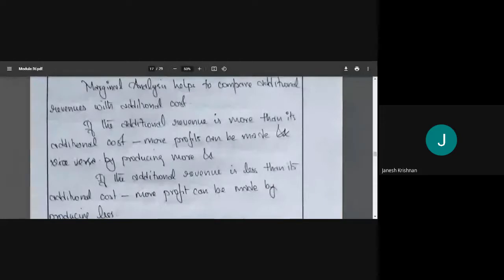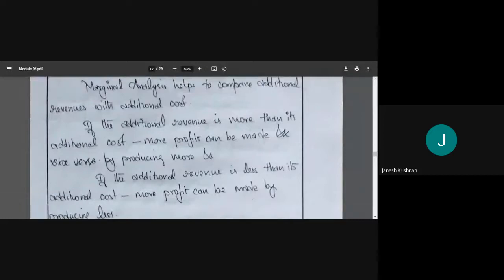You need to understand that we usually produce n, say 100 units. We'll have to spend this much amount to produce 100 units, and we'll get this much amount by selling 100 units. That's fixed. Now what we're trying to calculate is what will happen if we produce 101. How much is the cost of producing 101?